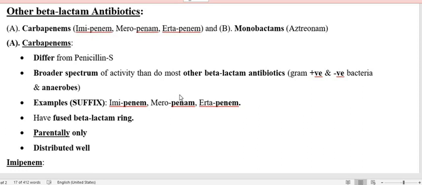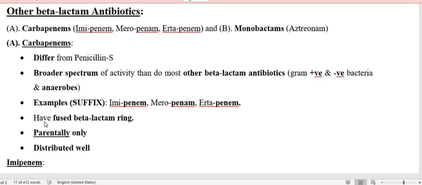Under this, the drugs are those we already discussed: imipenem, meropenem, ertapenem. Another salient feature of carbapenems is that they are all parenterally administered drugs.